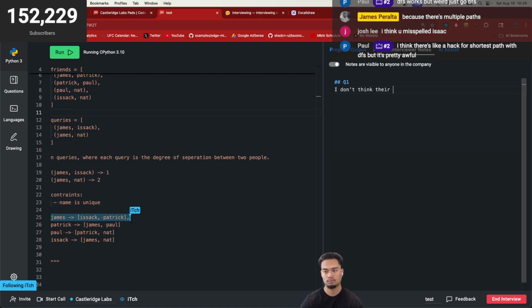If we build this, we essentially want to be able to find the associated friends, or the distance. For James to Isaac, it would just return one, which is fair.